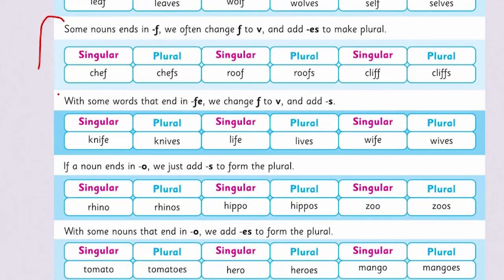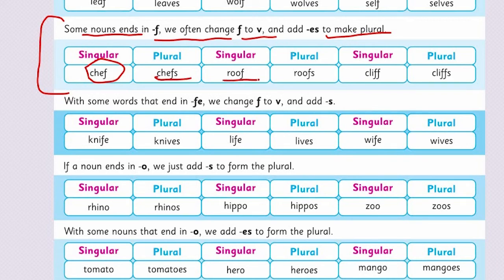Now look at another way of making singular to plural. Some nouns end in F, but we do not change F to V here. Here you can see chef, chefs, roof, roofs, cliff, cliffs. We will not add any VES here like in the previous one. We just add S here.